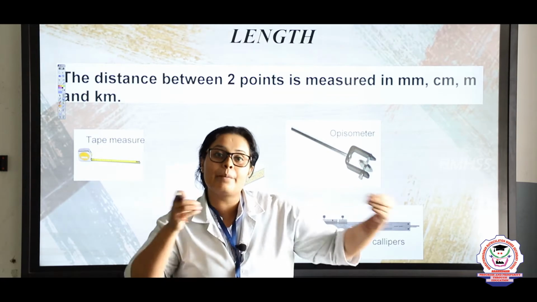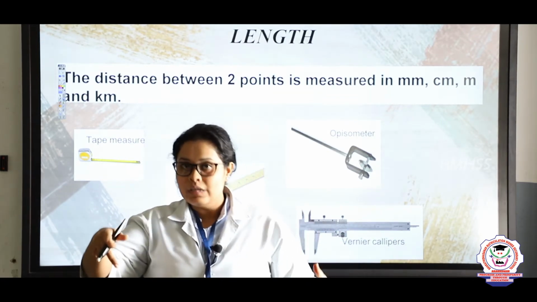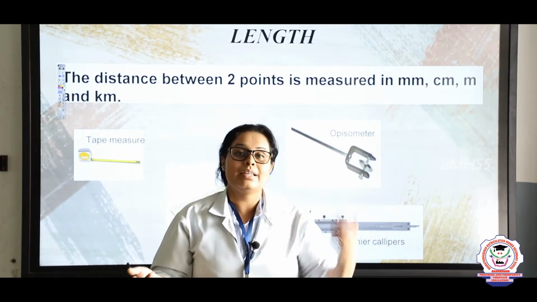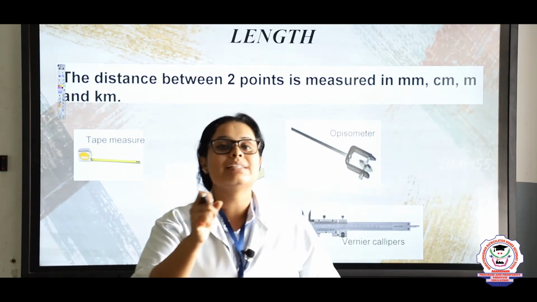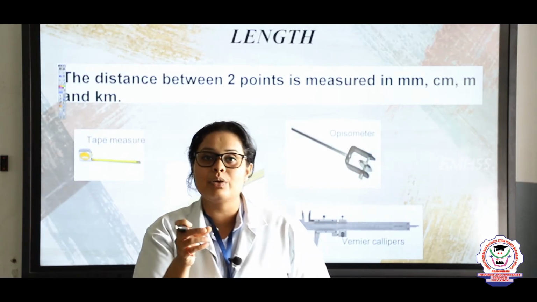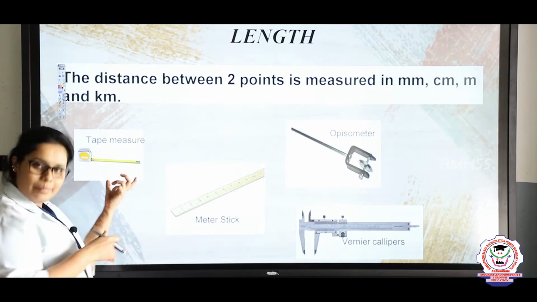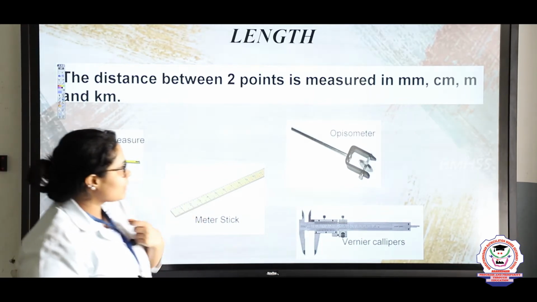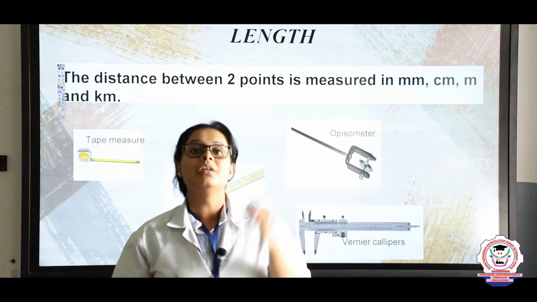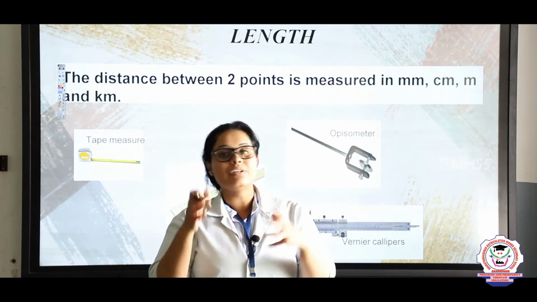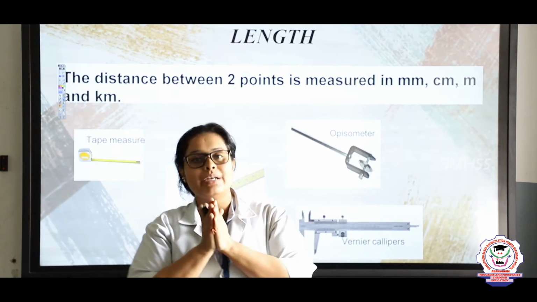For measuring the distance between one end, that is school, and the other end, that is home, how much length is there, that length is known as distance. Distance can be measured by many different things: a tape, a meter scale, and even a vernier caliper. So here there are different instruments for measuring the length of a bigger or a smaller place.